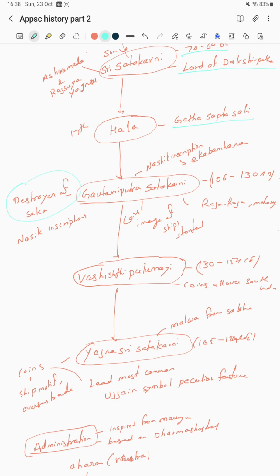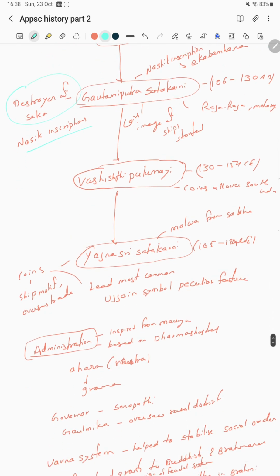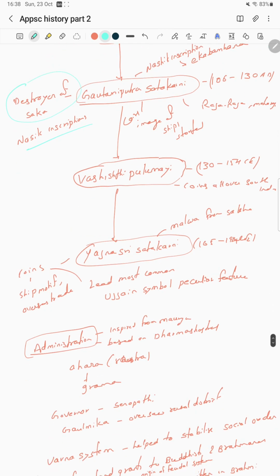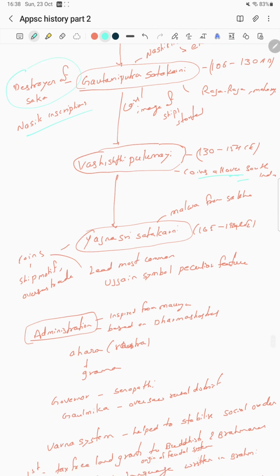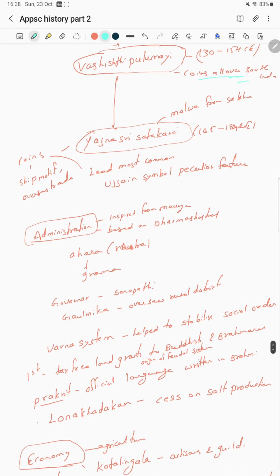Chandragupta II is also regarded as the destroyer of Sakas. Gautami Putra Satakarni is regarded as the destroyer of Sakas, as in the Nasik inscriptions. Okay, next, Vasishtha Pulwami, Gautami Putra's son. He had widespread coins all over South India.